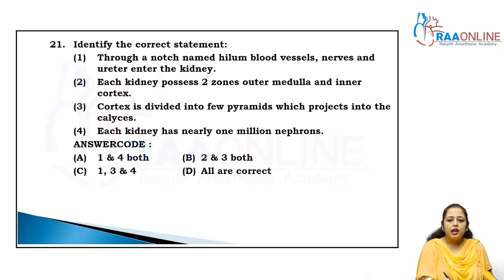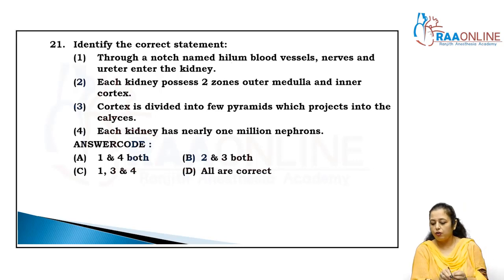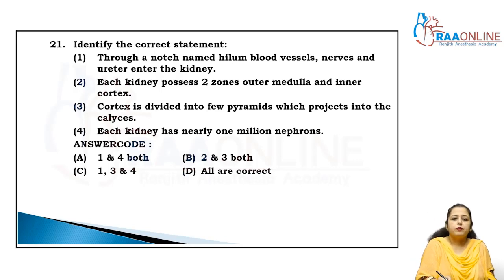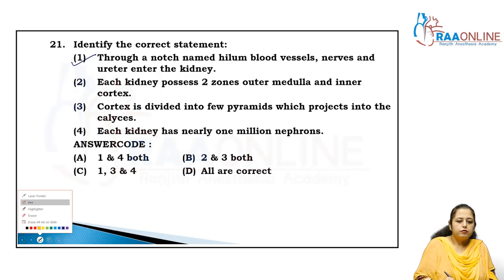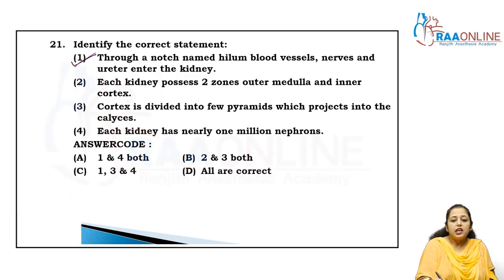Come to question 21. Identify the correct statement. Through a notch named hilum, blood vessels, nerves and ureters enter the kidney. Is it right or wrong? It is right. Each kidney possesses two zones, outer medulla, inner cortex.